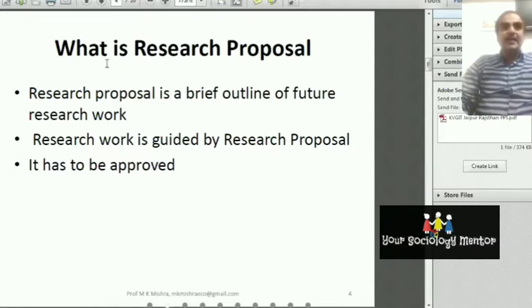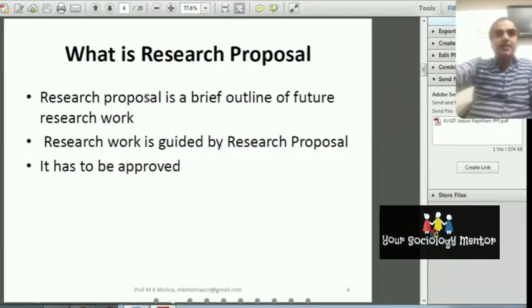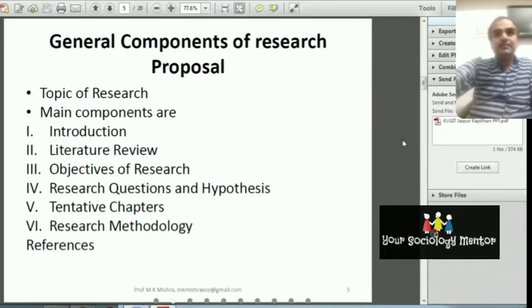Therefore, we can say that a research proposal has to be approved, and in choosing the topic of the research proposal, you have to give attention that your topic should be very clear, at the micro level, and for the development of society, the economy, and global and national society also. So this is the research proposal. A research proposal is a brief outline of your future research work. That is the importance.